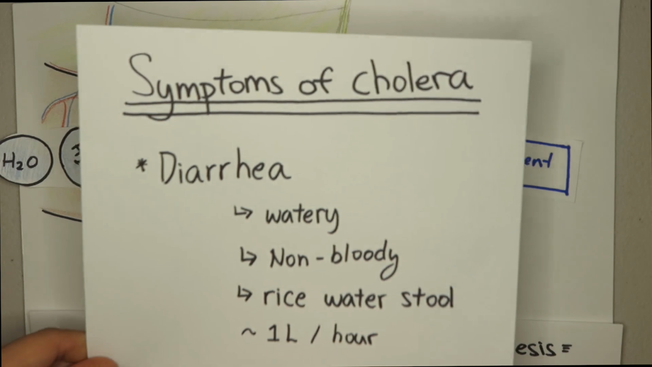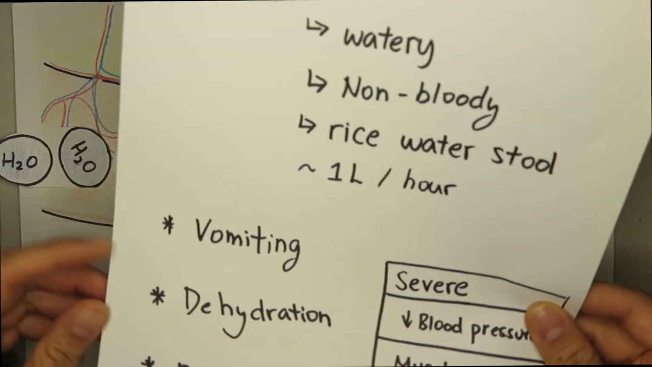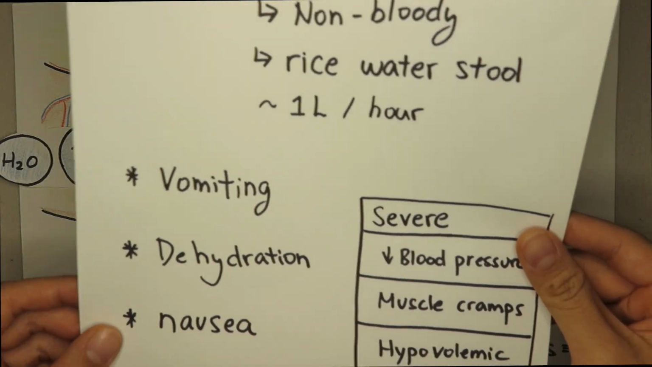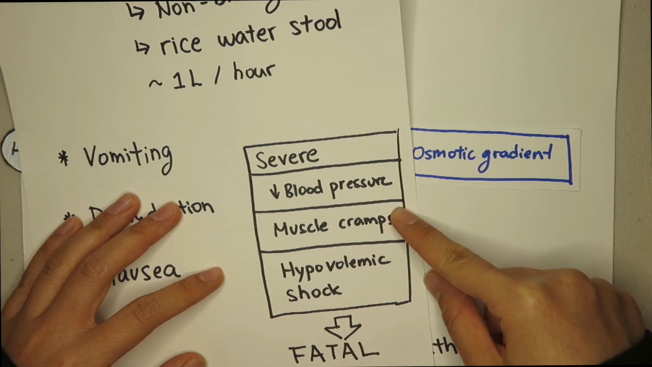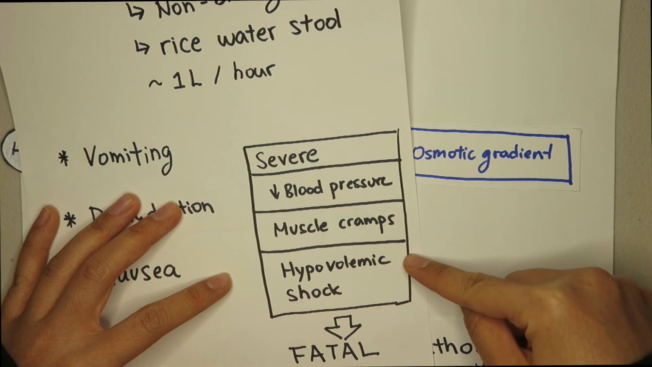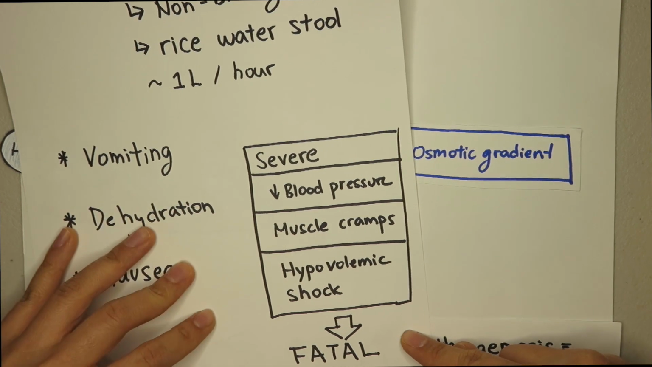Other symptoms of cholera include vomiting, dehydration, and nausea. When it becomes severe, it will decrease your blood pressure and cause muscle cramps, and when you have hypovolemic shock, that's when it becomes fatal. Different pathogens can cause diarrheal disease, and it's hard to know which specific pathogen has caused it without the proper lab equipment.